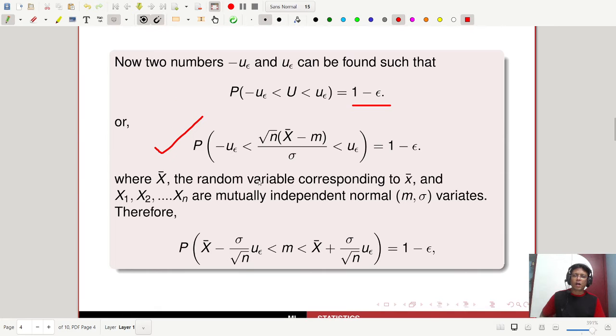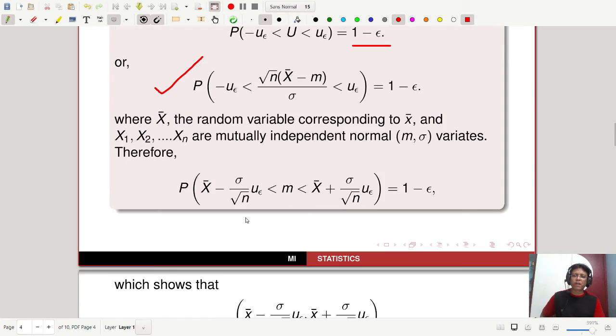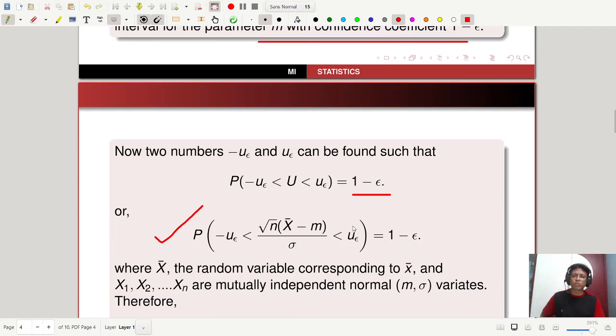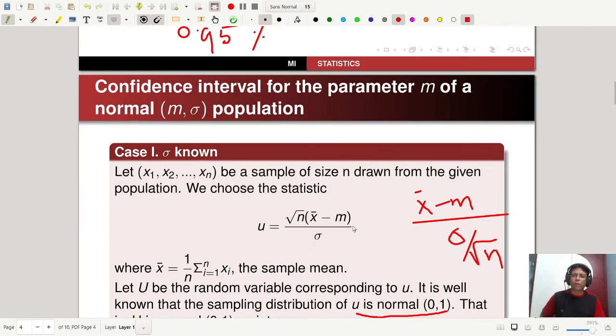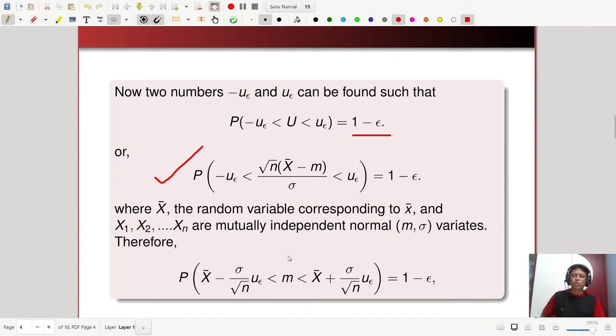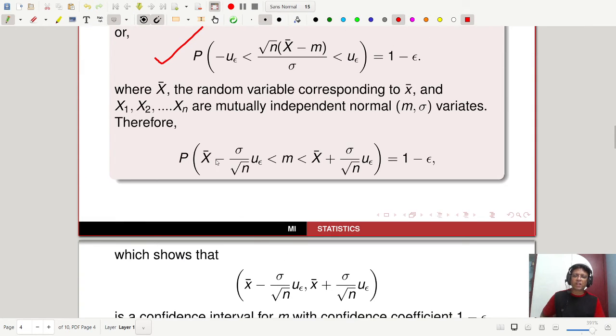If you cross multiply and simplify, because I want to find the population parameter m when sigma is known, your interval will be given by x bar minus sigma by root n u epsilon less than m less than x bar plus sigma by root n u epsilon, with probability 1 minus epsilon.